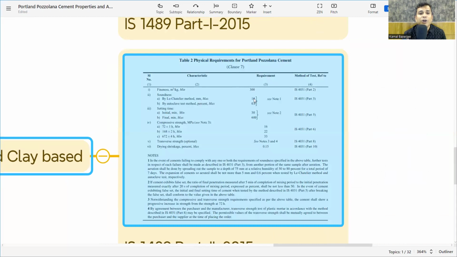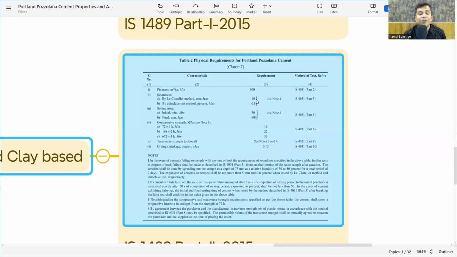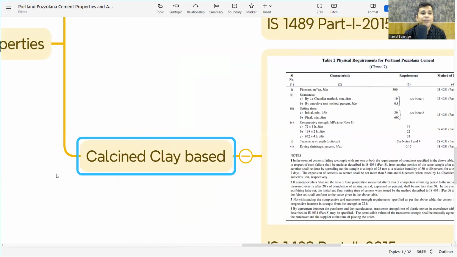Here is also table 2. That is also fineness, soundness, setting time, compressive strength. Here you can also see that 33 is the grade of the cement, the compressive strength of the cement. But in the OPC, 33, 43, 53 are available. Here it is only 33. Here also fineness 300, soundness 10, setting time 30 and 600, and compressive strength 33. That means for physical properties we need to check 1489 part 1 for the fly ash base and part 2 for the calcined clay base. So these become the physical properties.